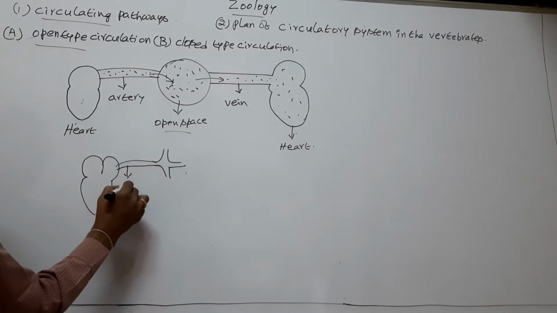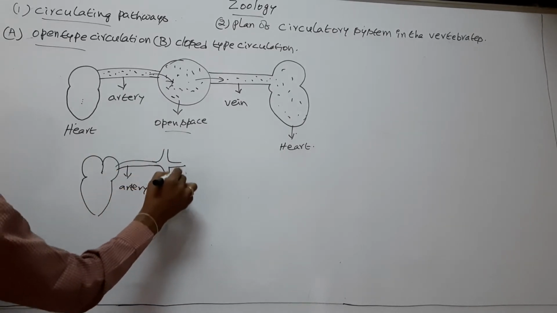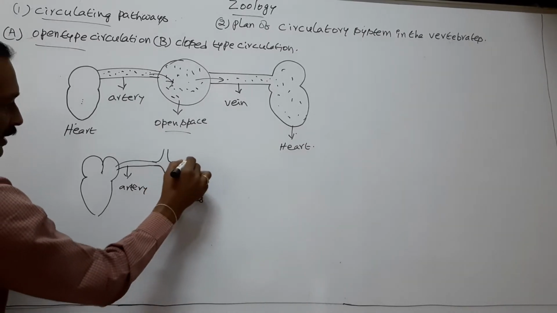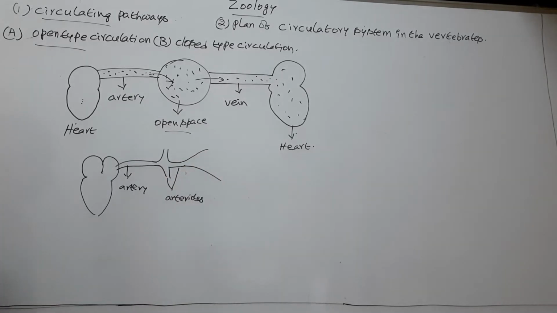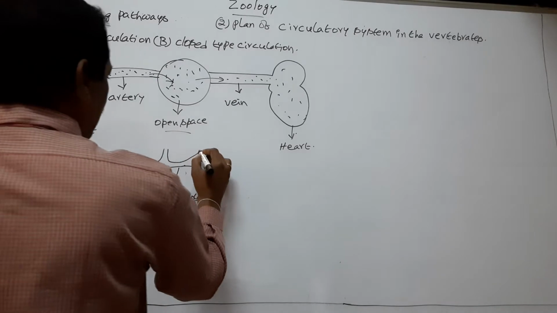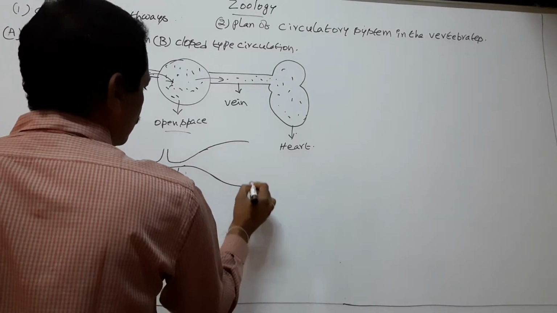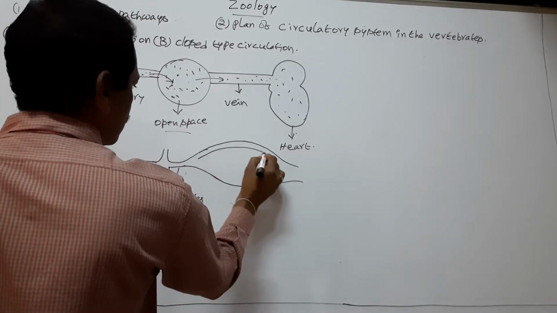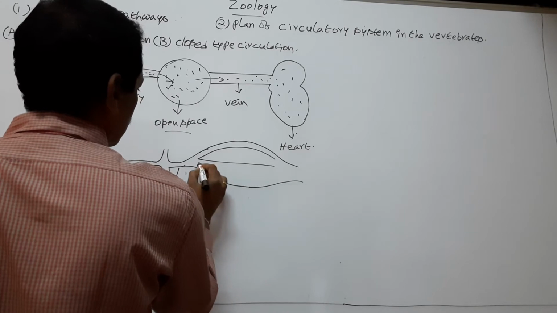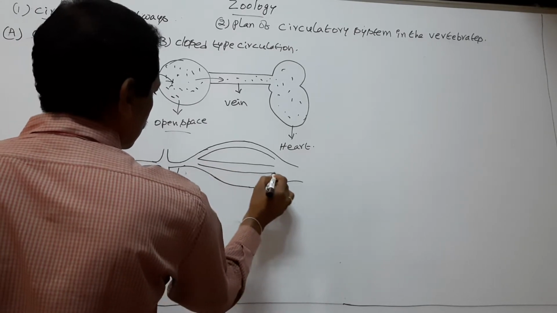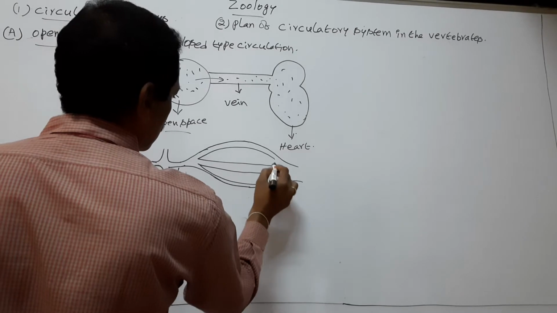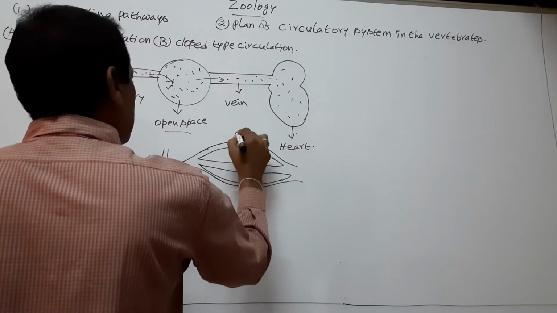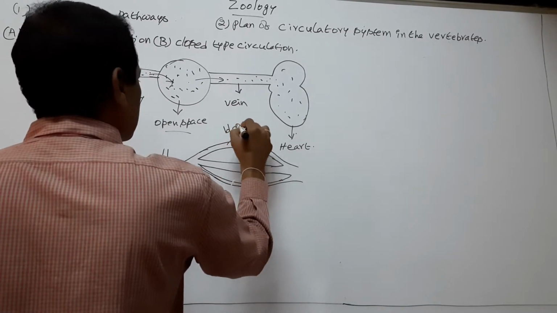This is artery. These are arterioles. Next, arterioles reach the tissues of the organs and divide into hair-like tubes. These are called blood capillaries.